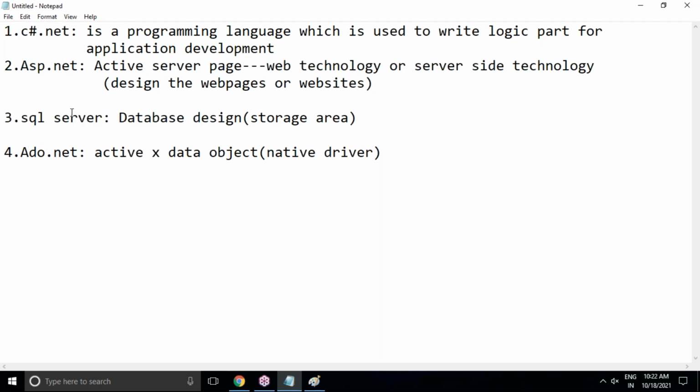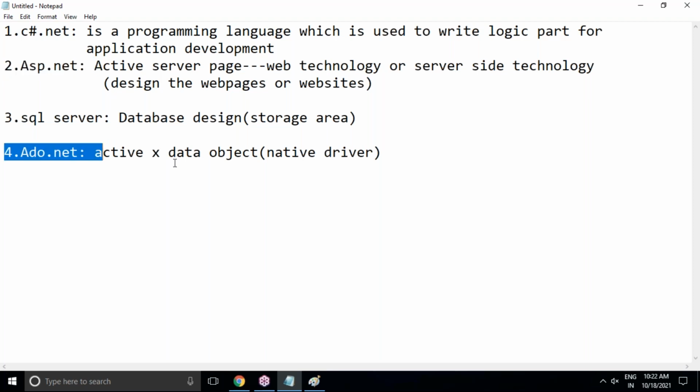So there is no prerequisite for SQL Server. But the prerequisite for ASP.NET is C Sharp .NET, compulsory. If you know C Sharp .NET, then only we'll go for ASP.NET. So C Sharp .NET and SQL Server I'm going to conduct in parallel, and after that ASP.NET.